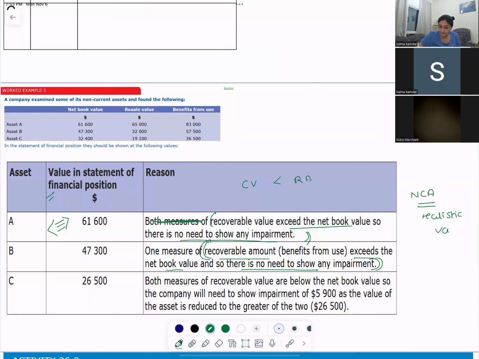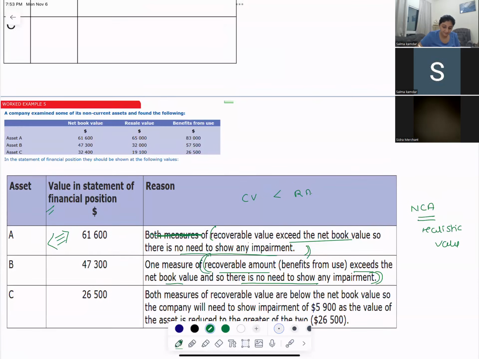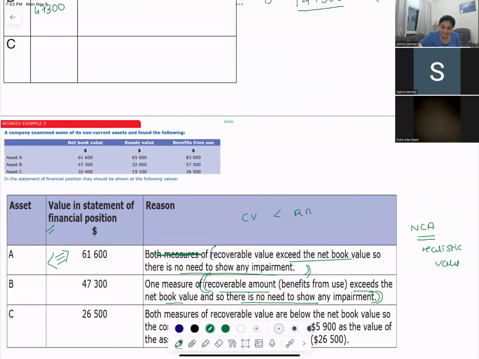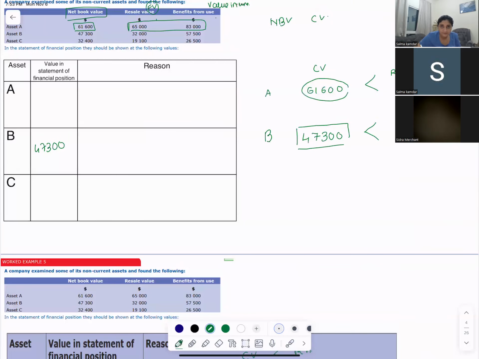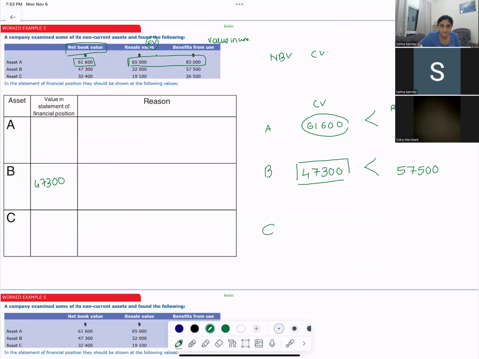Okay. Now go to the third asset. What is the carrying value or the net book value? Carrying value is 32,400. And what is the recoverable amount? 19,000. No, wait one second. 26,500. How do you get the recoverable amount? Higher of fair value or value in use.